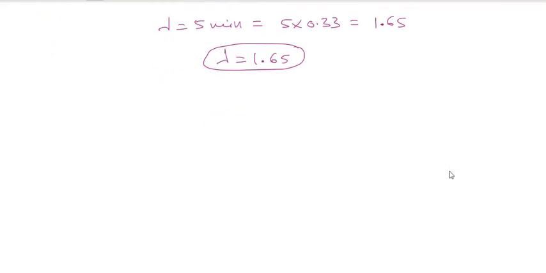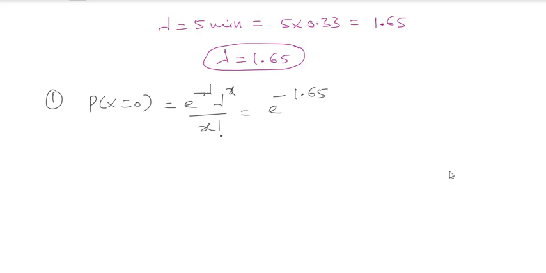Am I right or not? Now in the first problem, I have to take the probability of X equal to 0. This is e to the power of minus lambda into lambda power x by x factorial, where lambda is 1.65: e to the power of minus 1.65 into 1.65 to the power 0 divided by 0 factorial. Whatever value you get, that is the answer. That is not a big deal.